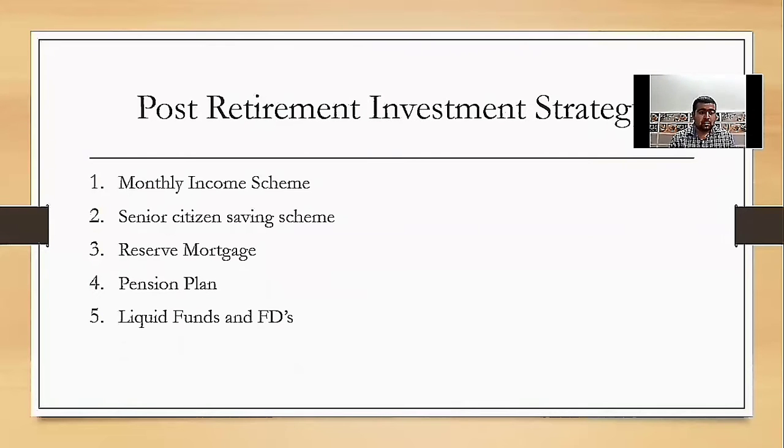Next point, post-retirement investment strategy. First, monthly income scheme. A monthly income scheme (MIS) provides regular income from the investment. After that, the best examples are the post office savings scheme, various mutual funds, etc.